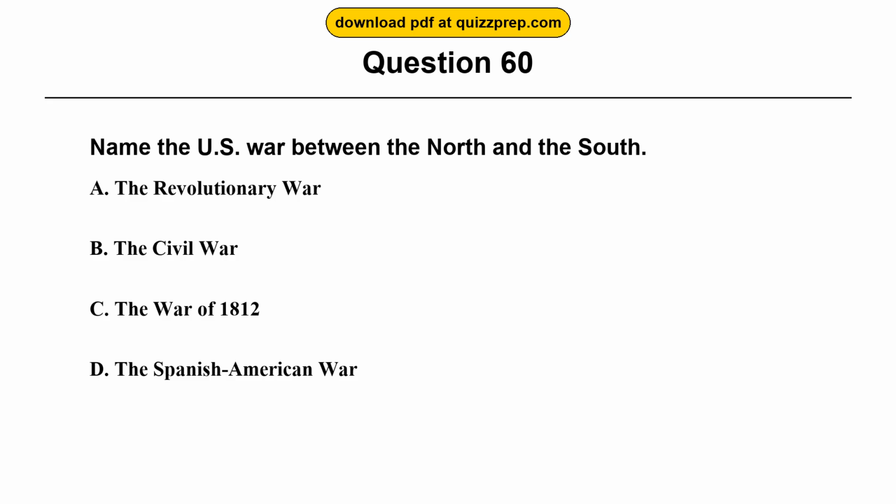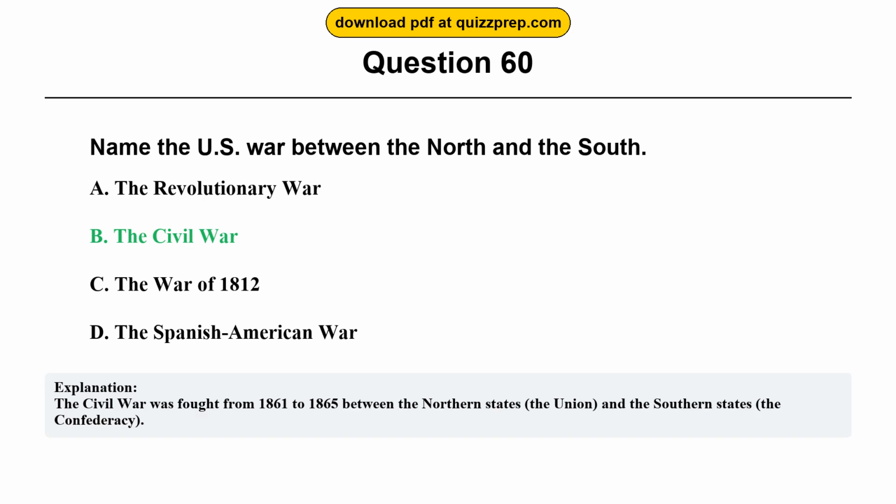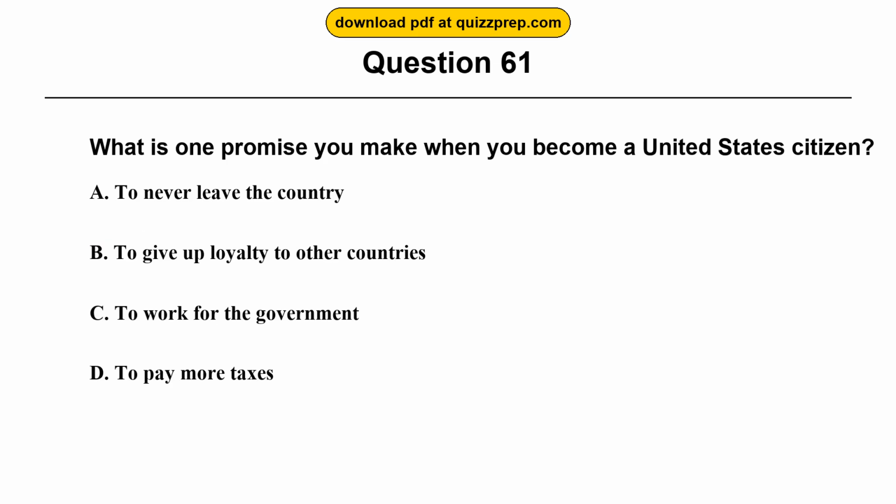Question 60. Name the U.S. war between the North and the South. Option A, the Revolutionary War. Option B, the Civil War. Option C, the War of 1812. Option D, the Spanish-American War. The correct answer is option B, the Civil War. The Civil War was fought from 1861 to 1865 between the Northern states, the Union, and the Southern states, the Confederacy.